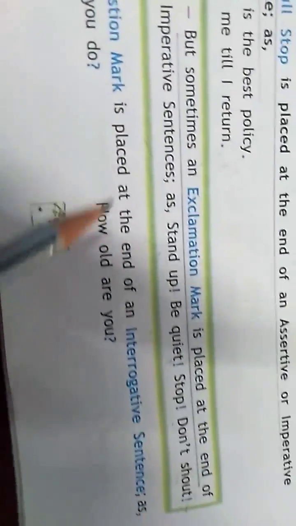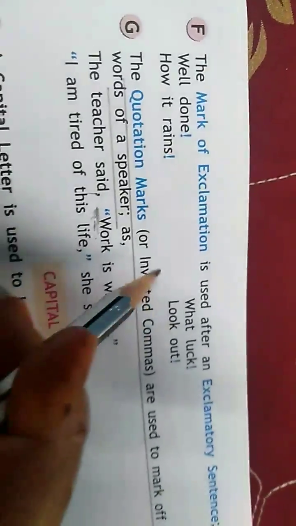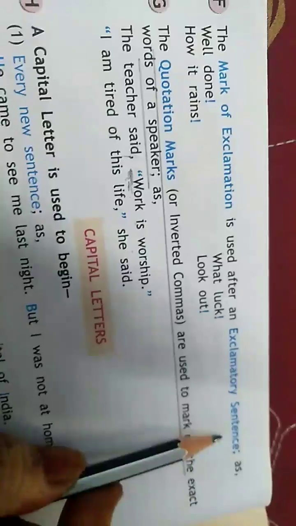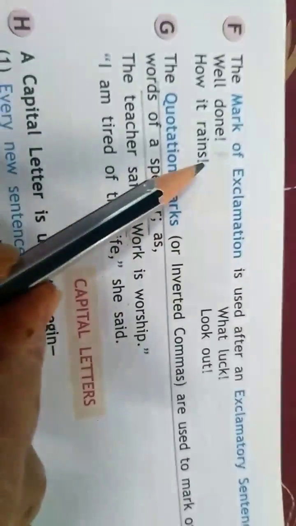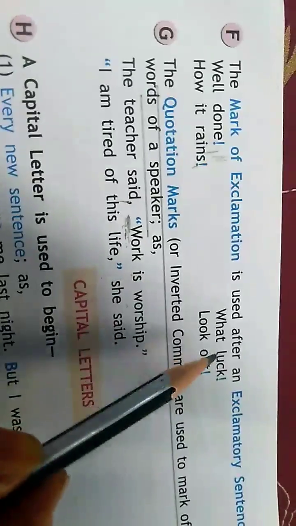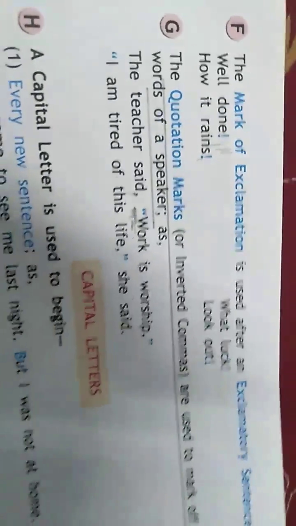The question mark is placed at the end of an interrogative sentence. You know what interrogative sentences are. The mark of exclamation is used after an exclamatory sentence. So after an exclamatory sentence you will use the mark of exclamation. See, what luck! Look out!